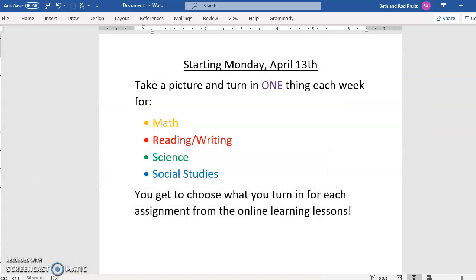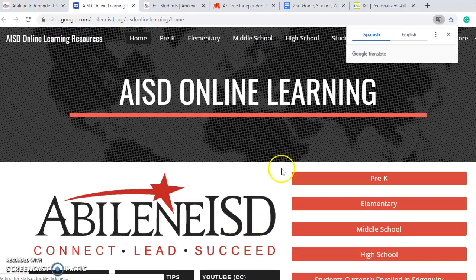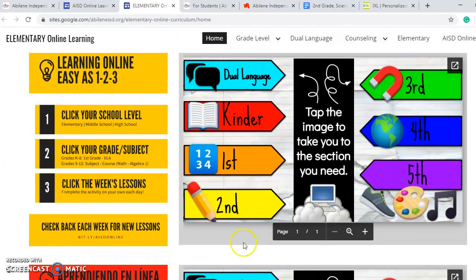So what I'm going to do is go through the online lessons for those of you who have been having some trouble with it. When you go to AbileneISD.org, you are going to click where it says online learning, click here. Then you're going to click elementary because that's our school. Then you are going to come over here and click your grade level. Since I teach second grade, I'm going to click second.